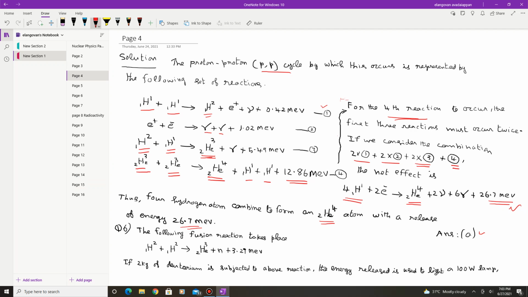Okay, now let us go for the next problem. Question number 6. The following fusion reaction takes place. One deuterium and another deuterium give helium-3 (2He3) plus a neutron plus 3.27 MeV. If 2 kilograms of deuterium is subjected to the above reaction, the energy released is used to light a 100-watt lamp.